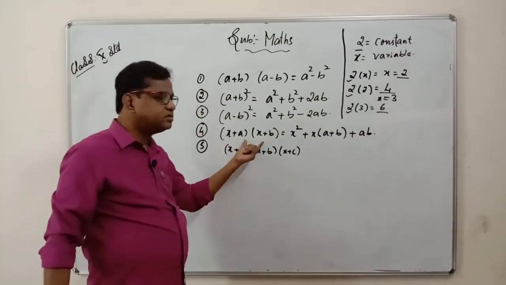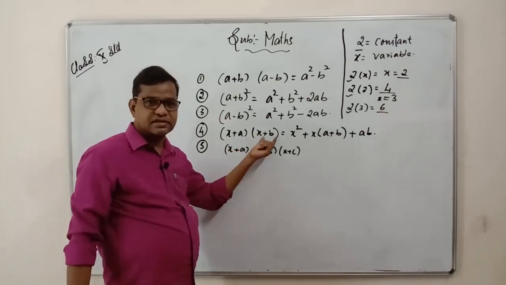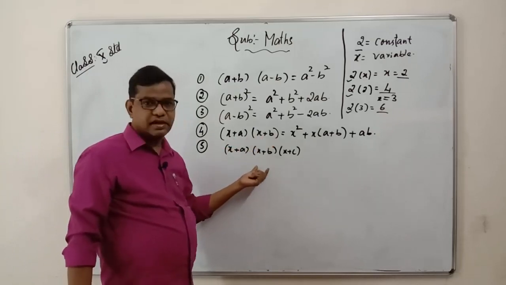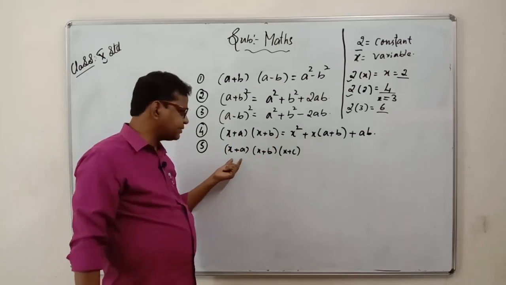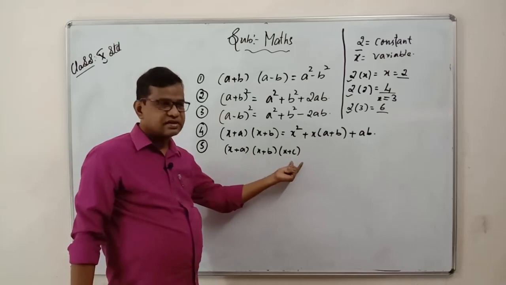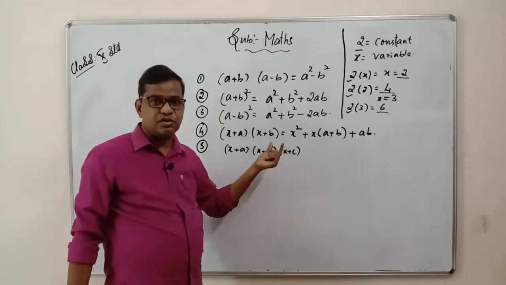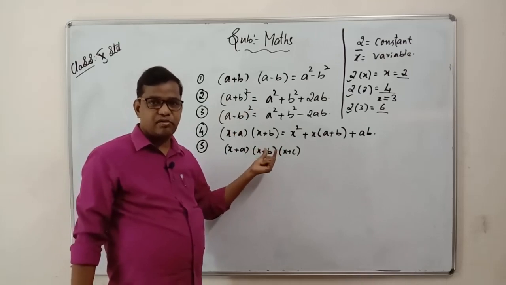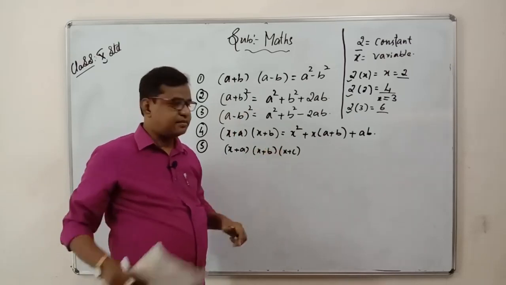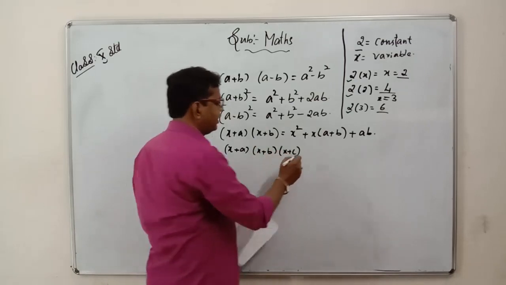See here, you have two terms: the first term is x plus a and the second term is x plus b. You come here, you have three terms: the first is x plus a, second is x plus b, and third is x plus c. This is the fundamental which you should know very clearly, or else it will be very tough to understand the 10th syllabus. So what is (x plus a)(x plus b)(x plus c)? Let us see.